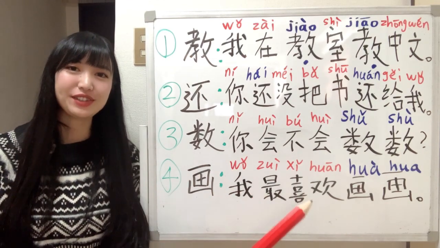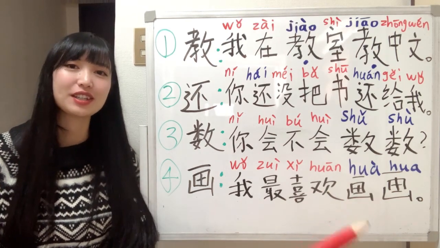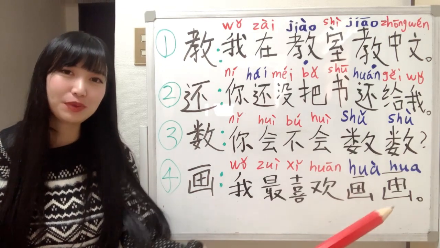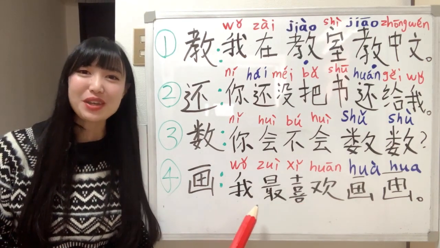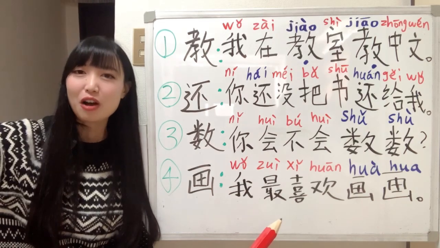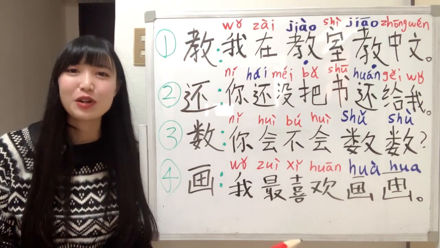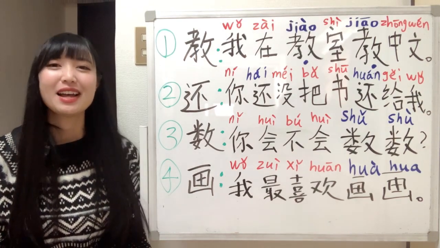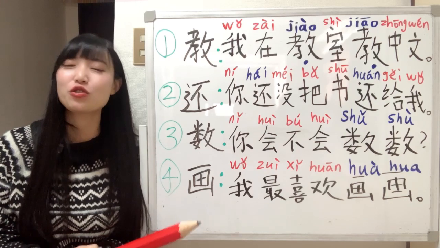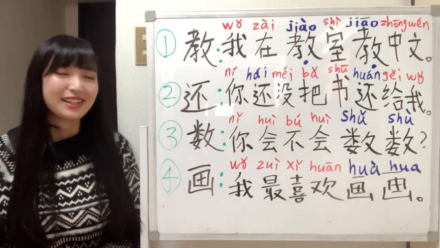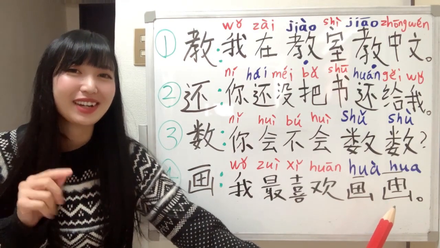我最喜欢画画。画, to draw something. 画 the picture, draw the picture. 最 means like the top, the best. 最喜欢 means favorite. So 最喜欢画画 means like drawing the picture best. 我最喜欢画画. I like drawing the picture best. So the first 画 is the verb, and the second 画 is a noun.